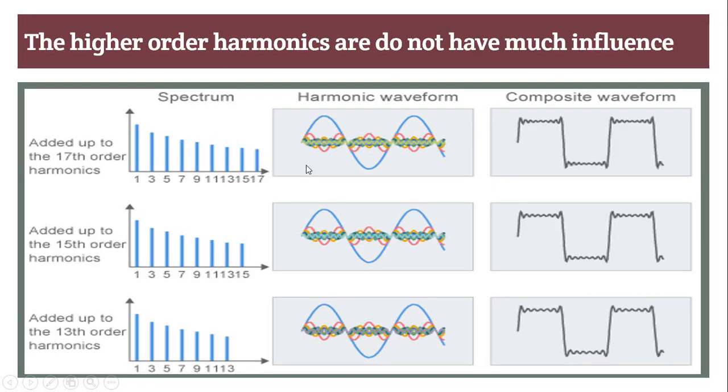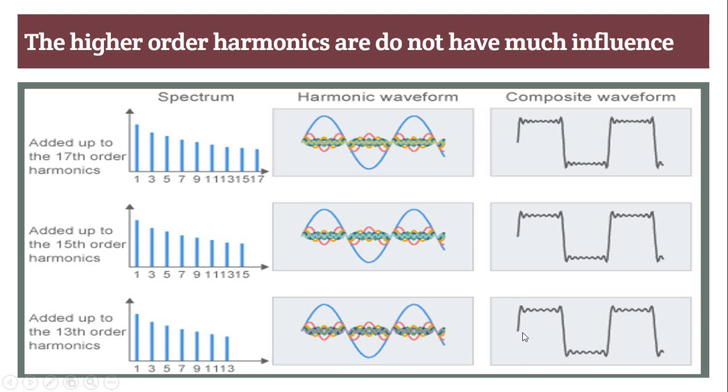Now when we add up to the 17th order of harmonics to our basic fundamental signal, what happens? The resultant waveform looks like this. Now we reduce here. We added up to the 15th order of harmonics to the fundamental signal. Then your waveform looks like this. Now here we reduce one more component, 13.